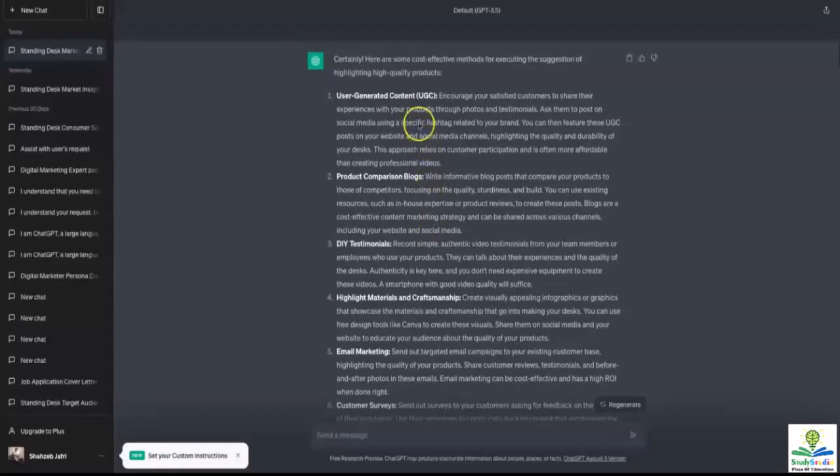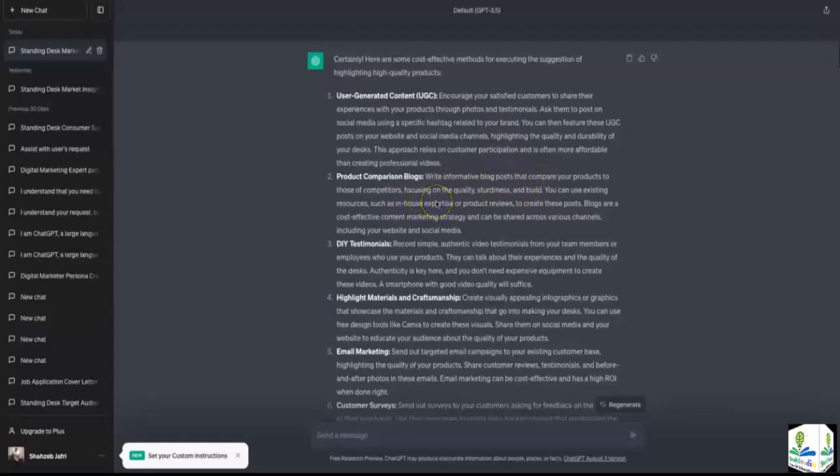So what ChatGPT gave me instead was something which is inexpensive. So if you look at user-generated content, it's telling you to encourage your satisfied customers to share their experiences with your products through photos and testimonials. This is an incentive for consumers to pop up on social media, and this is inexpensive. Then again, product comparison blogs. Write informative blog posts that compare your products to those of competitors.